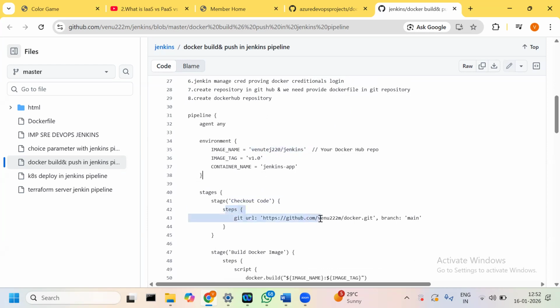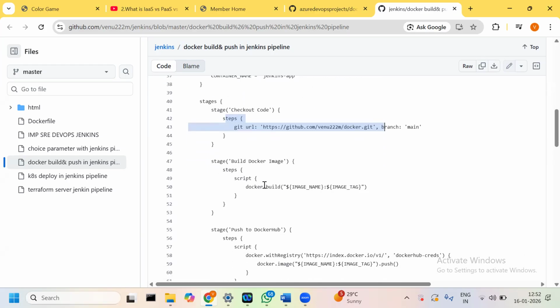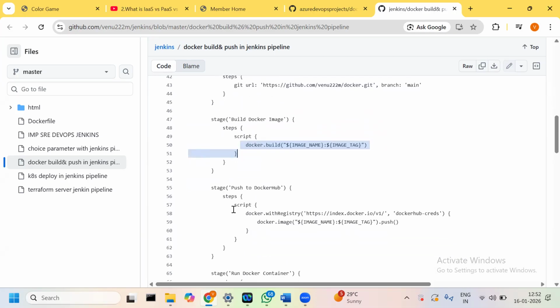So in checkout, we need to clone from the remote Git repo into Jenkins. This is the command to Docker build and push to Docker Hub. So here is the Docker Hub creds, which is already created in the Jenkins managed credentials.